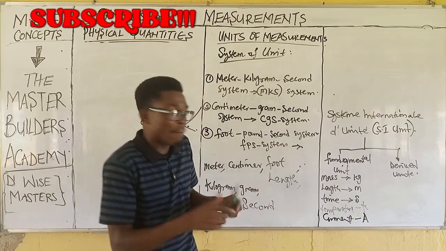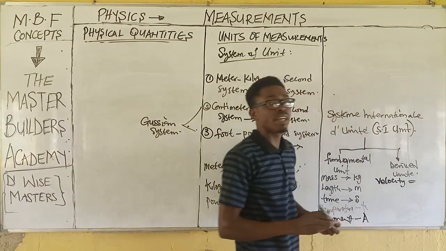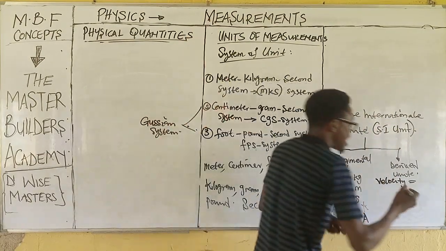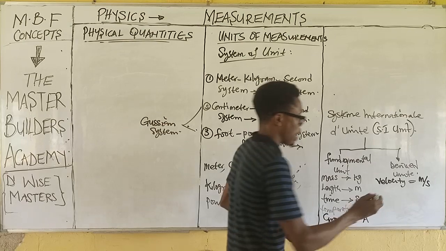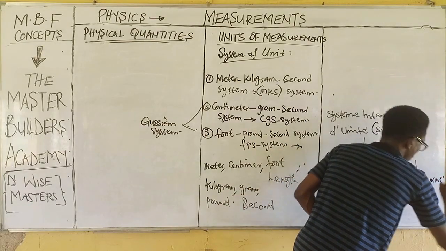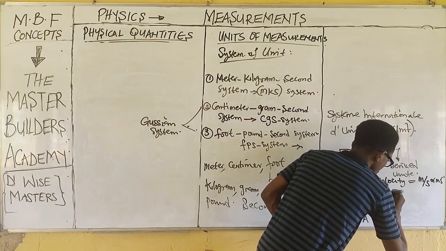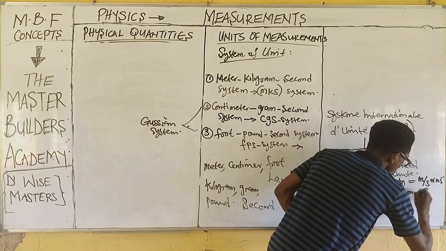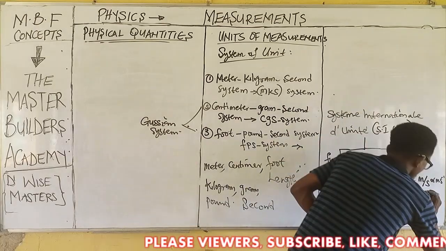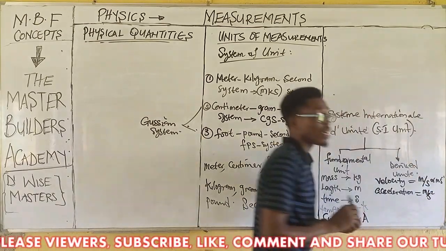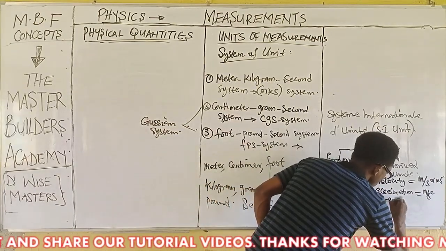So one of these that I remember is velocity. We said earlier on that velocity is distance over time, and the SI unit is meter per second, or you can put it this way, ms to the power minus 1. Then we have acceleration, which is change in velocity over time, and this gives us meter per second squared. This is the SI unit. Then we have what we call force, which is what?